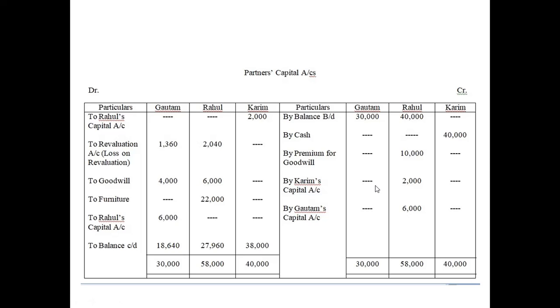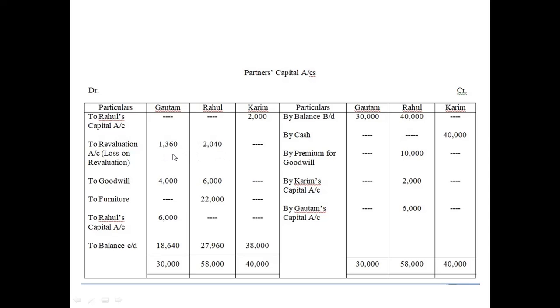Okay, I'm just referring to that process. It is not called contra entry in the technical sense. Contra entry is only present in the cash book, the double column cash book or triple column cash book. Anyway, there was a loss on revaluation of 3,400 rupees.